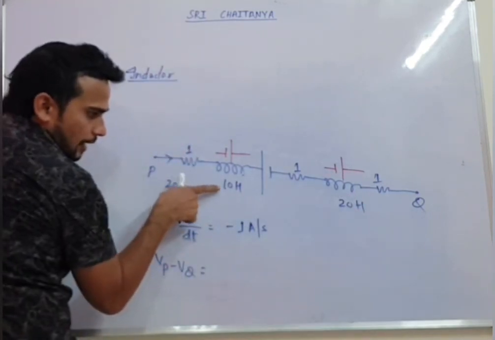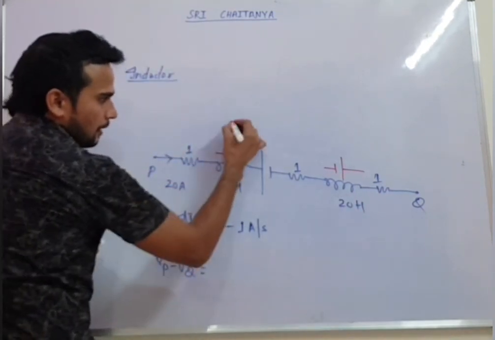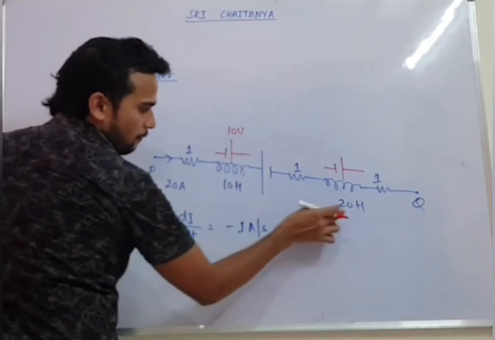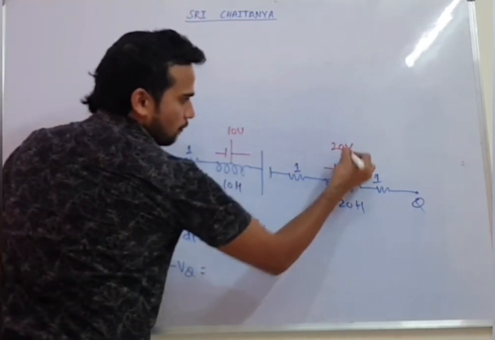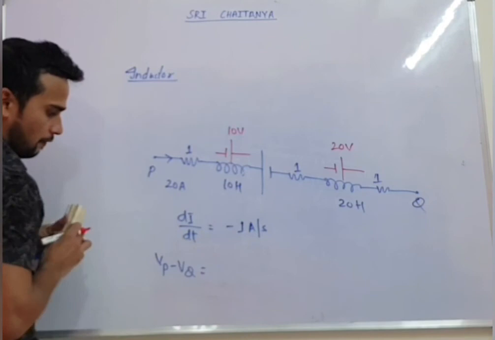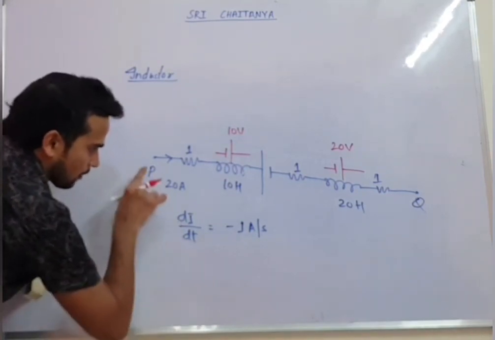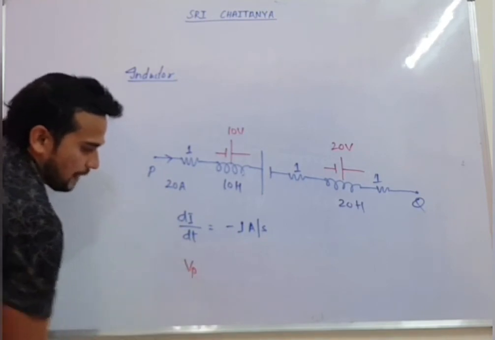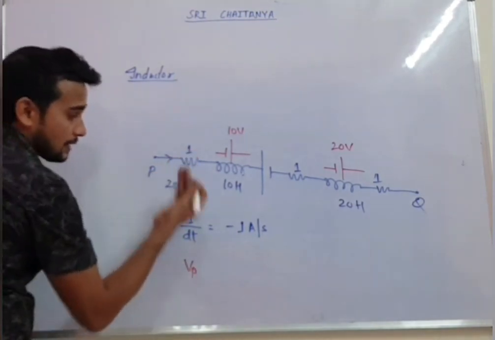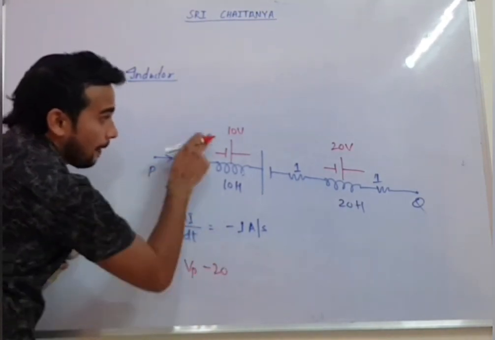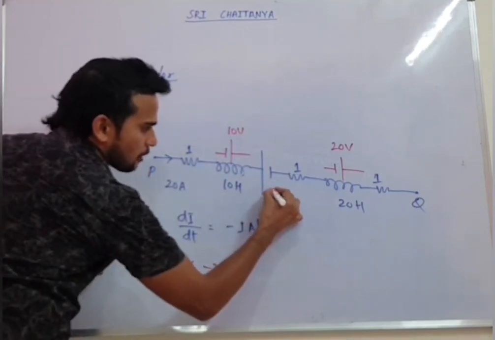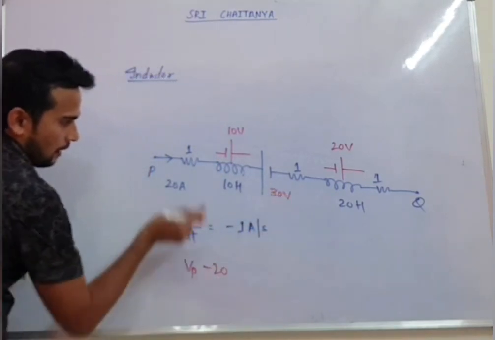EMF you can write L into di by dt. That is 10 volt. EMF you can write 10 volt. Now I think everyone can do. Let's start from P. Tell me how we'll write. So starting from P, Vp, then minus IR, 20, plus 10. This battery was also given, for example, 30 volt.